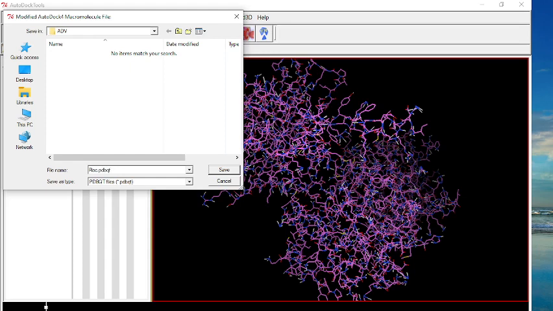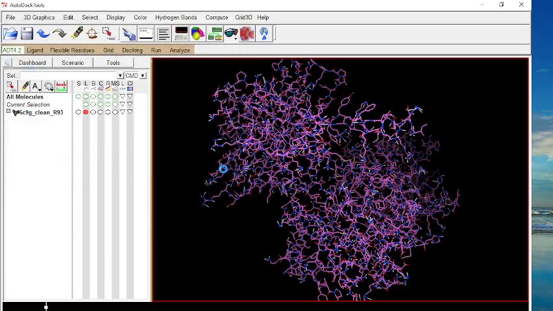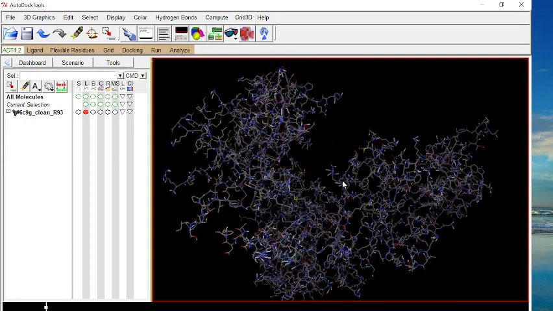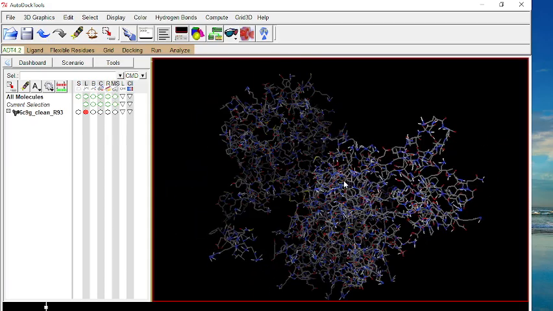In pdbqt, Q stands for charges while T stands for atom types. So I am saving this protein as receptor. Here you can see that the color of our protein changed after we saved it in pdbqt format.